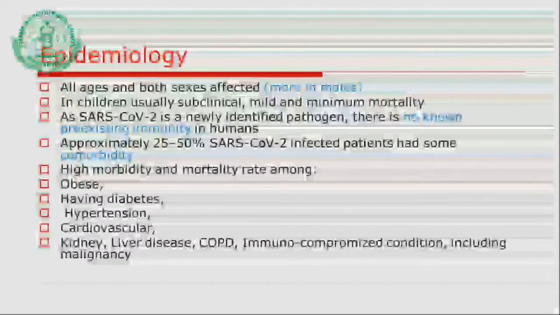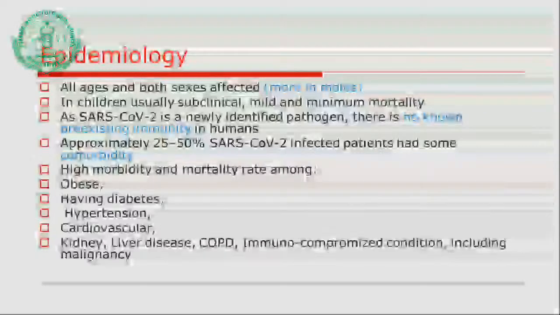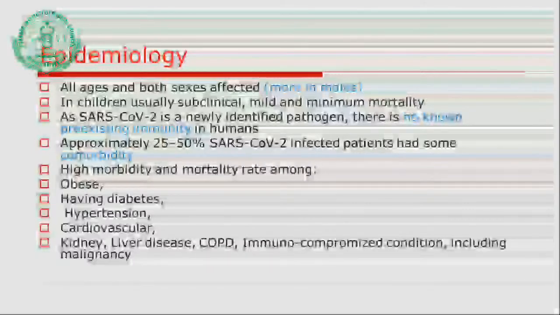the comorbid condition, which we have already discussed. One thing: most of the time we ignore our lifestyle, and in the UK also the report is that the most affected persons from this coronavirus are those who are obese. Obesity is one of the major risk factors as far as corona is concerned.